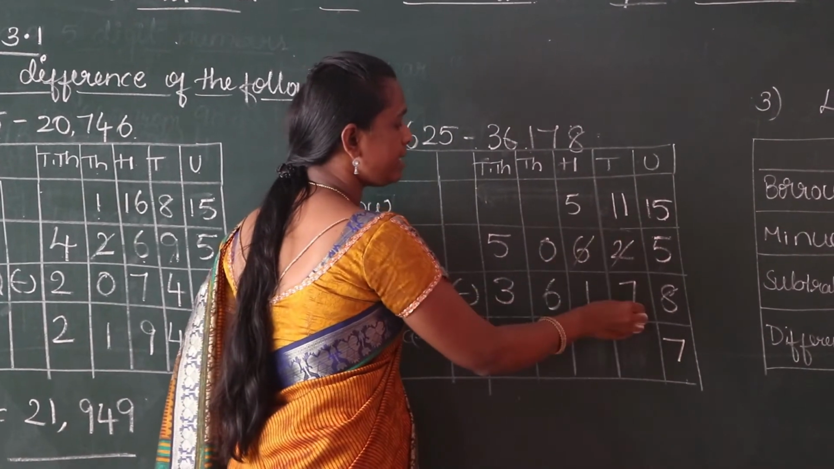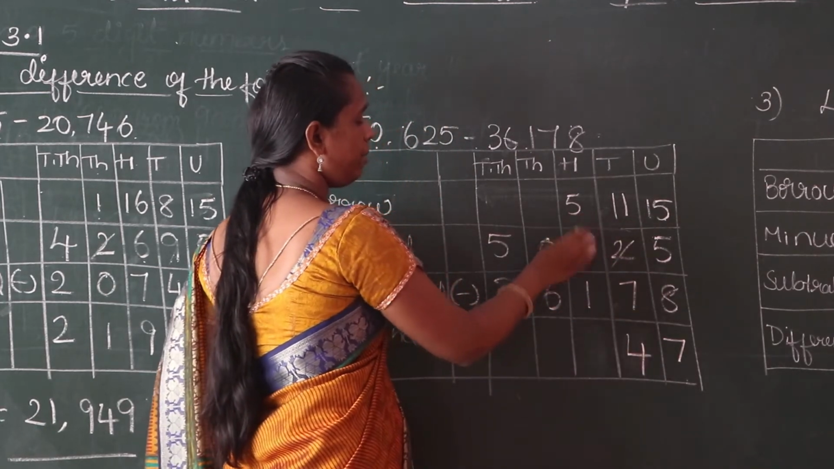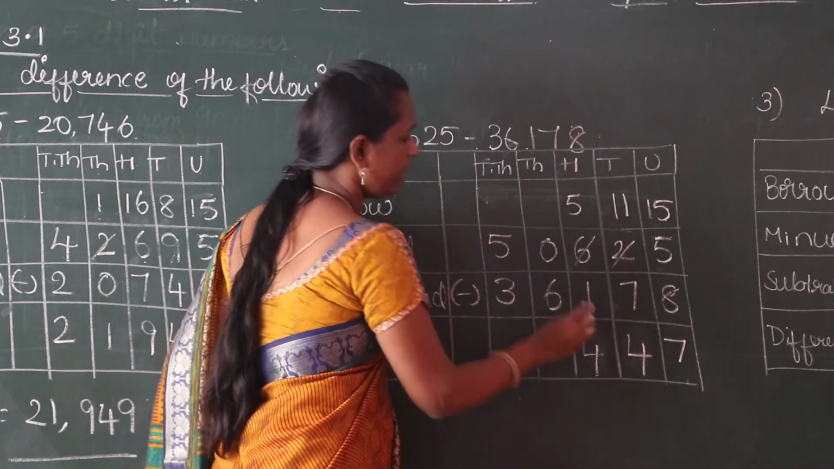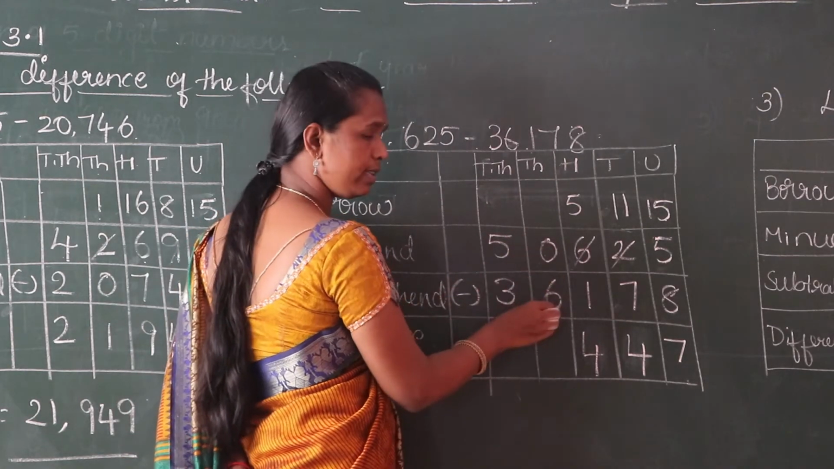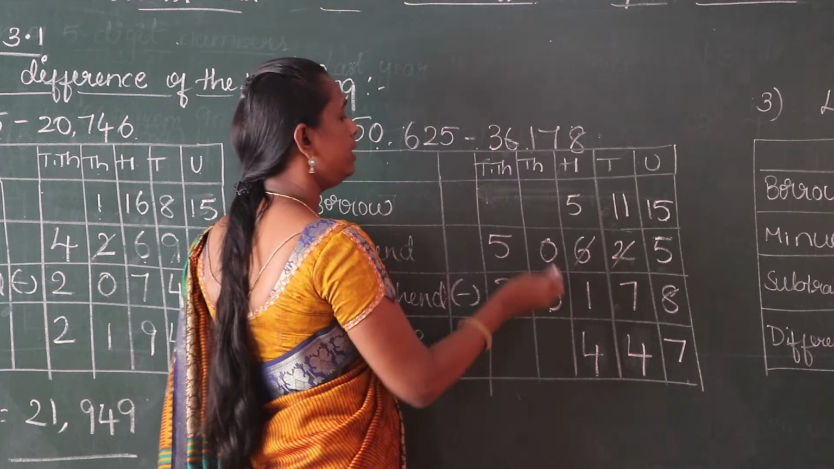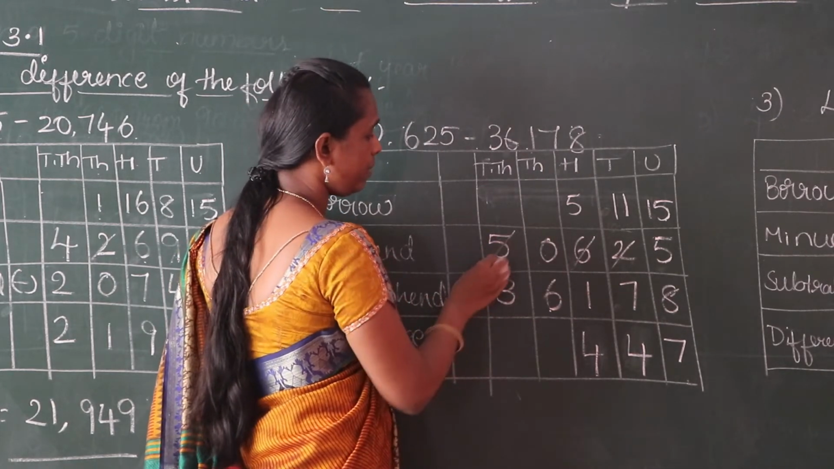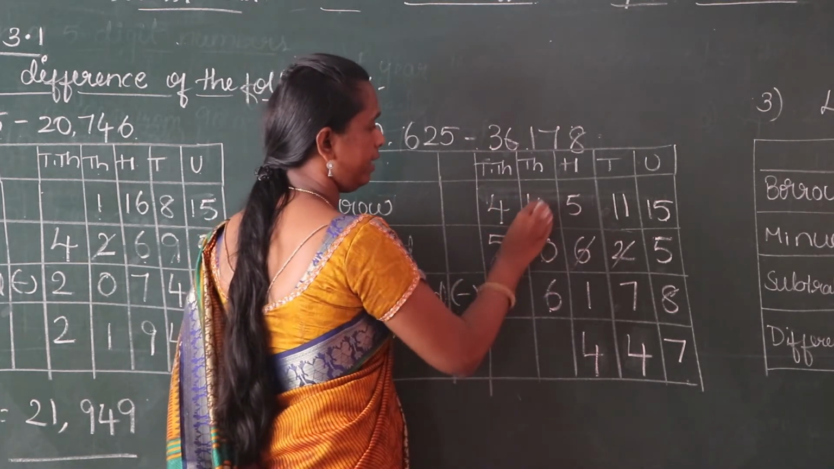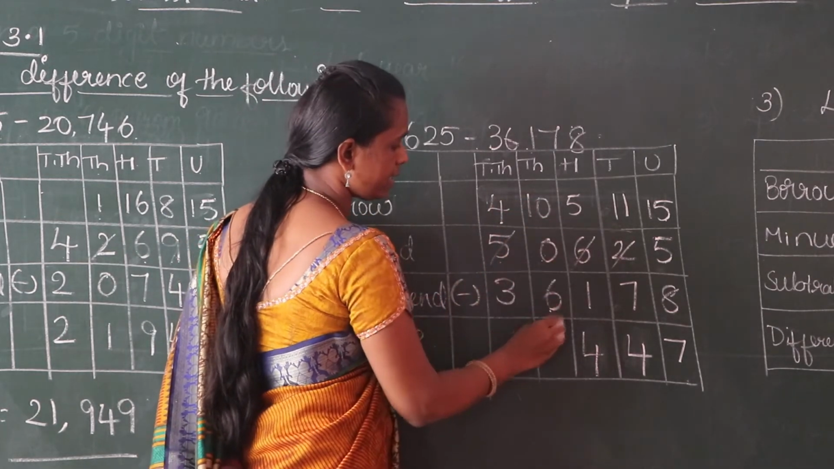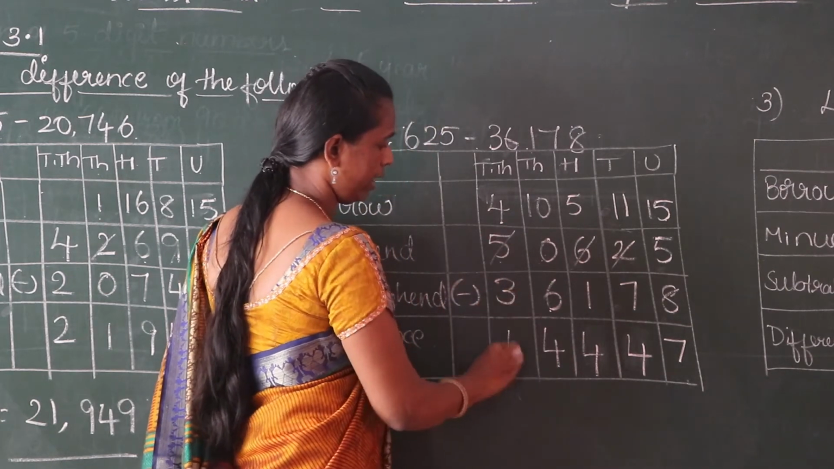This 11 minus 7 is 4. 5 minus 1, 4. Here in the 1000 place 0 is there. 0 minus 6 it is not possible. So take borrow from 10,000 place. This 5 becomes 4. Here the 0 becomes 10. 10 minus 6, 4. 4 minus 3, 1.